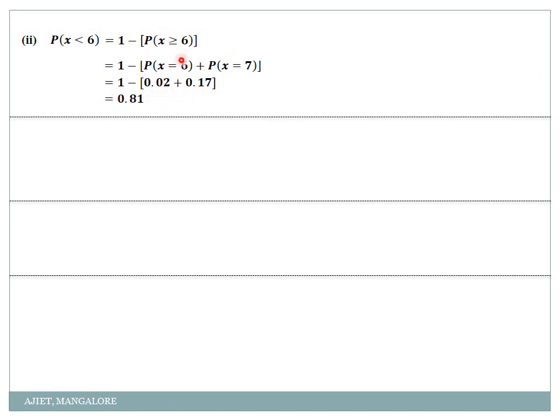This is one of the easiest ways of doing it. If you are confused by this, less than 6 means you go on adding probability of 0 plus 1 plus 2 plus 3 plus 4 plus 5. You will get the same answer. Okay. I had explained this in the previous problem also. Just go through it again. Next, x greater than or equal to 6, we already calculated here, it will be 0.19.